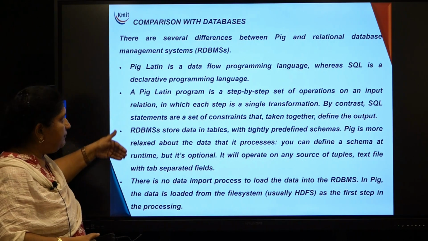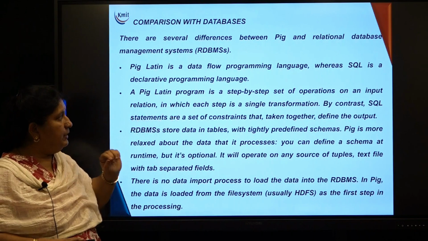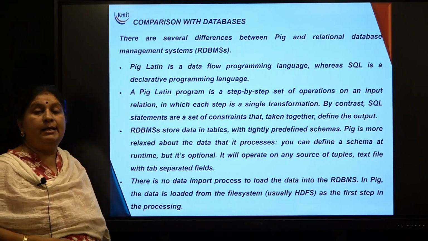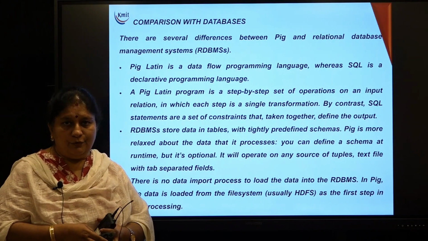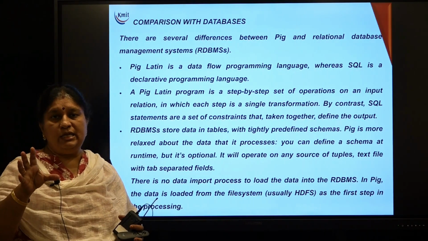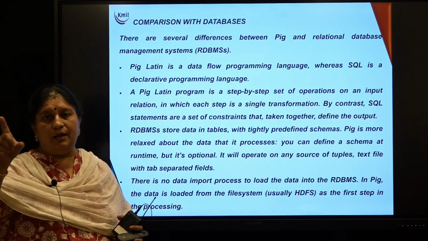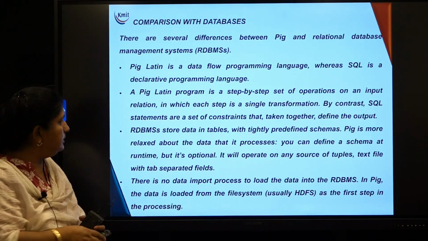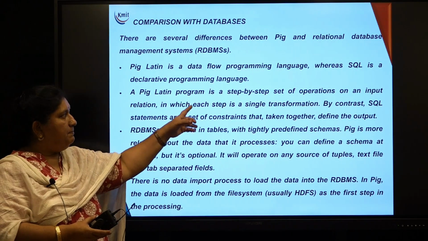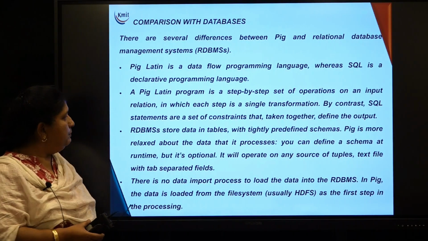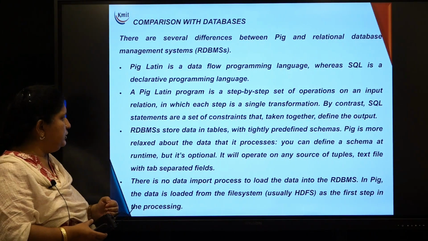Now coming to the differences, PIG Latin is a data flow programming language, whereas SQL is a declarative programming language. Under PIG we call it data flow. You just see how the data is flowing between various relations, whereas in SQL you give the command, you see the output, right? And a PIG Latin program is a step by step set of operations on the input relation, where every step you call a transformation.